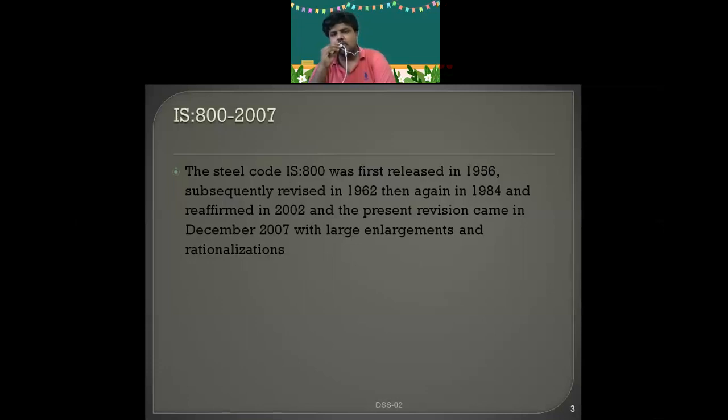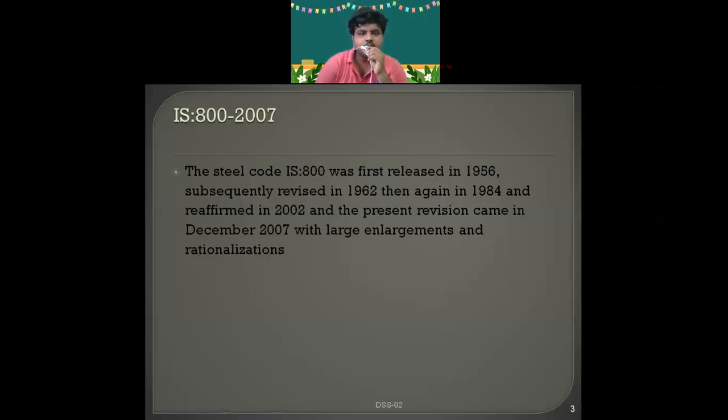Now IS 800 2007 is purely used for the limit state method. I hope you understood limit state and working stress when Ramulu sir explained them. There is one more method, the ultimate load method. Earlier in IS steel structures we used the working stress method with IS 800 1984. Presently we are using IS 800 2007.